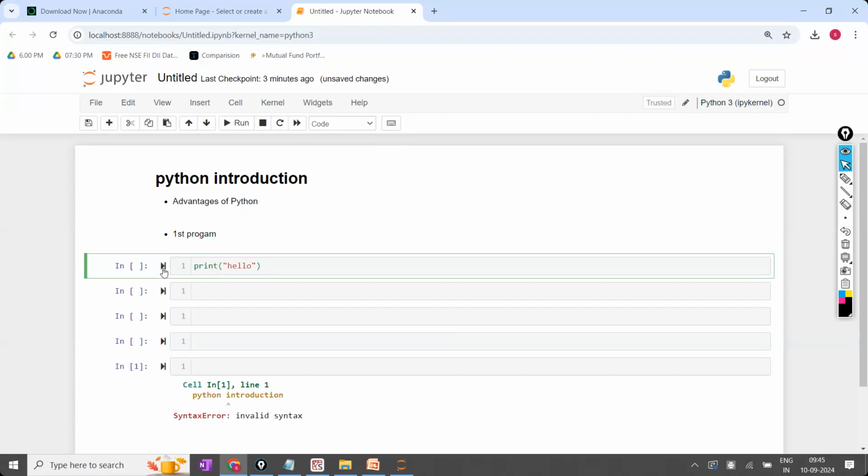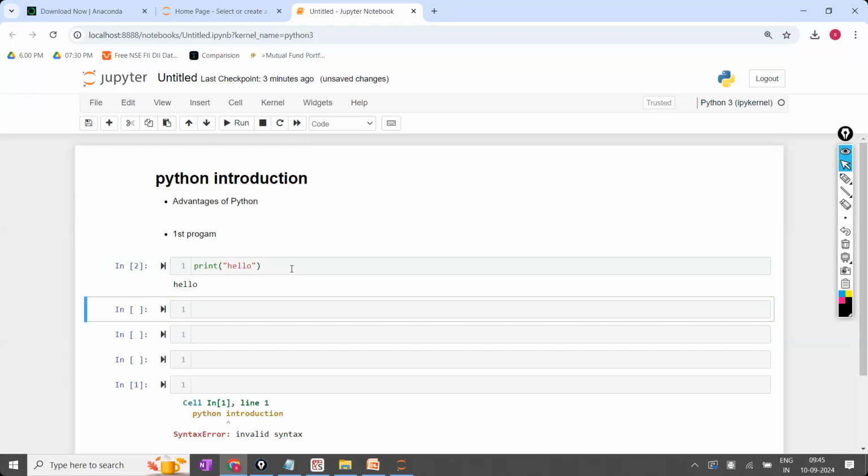For executing, I'm going to use either this run button or the shortcut Shift plus Enter. Once you click Shift Enter, it will be executed and you can see the output below. So notes are there, code is there, and below that the output is also available. All of them are available.